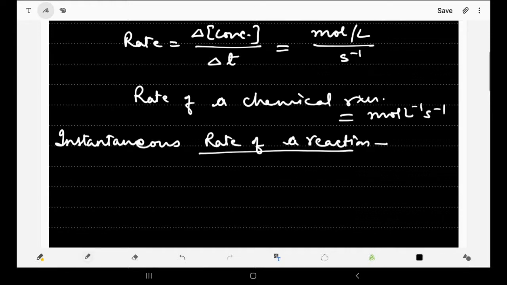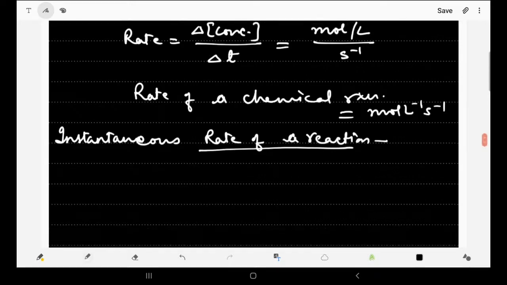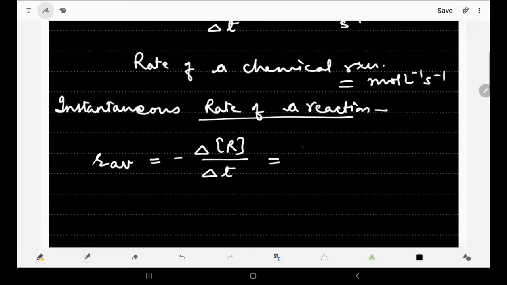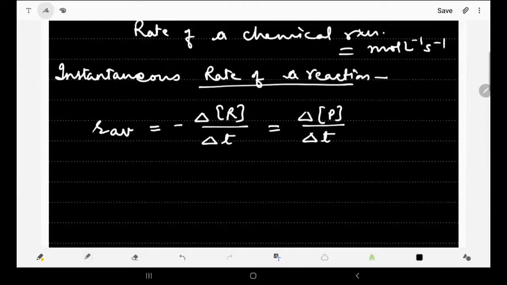So how do we find out the instantaneous rate of reaction? What is the difference between average rate and the instantaneous rate? Average rate we did, we are representing that rate by small r. So r average is equal to minus delta concentration of R divided by delta t, or it may be delta concentration of P divided by delta t, any of these ways. So this is the average rate of reaction. Now I am talking about the instantaneous rate of reaction.